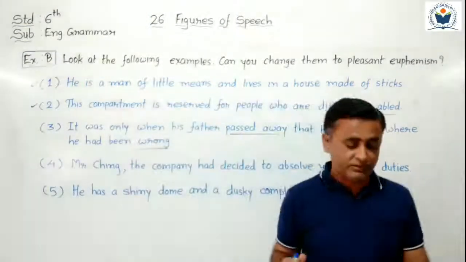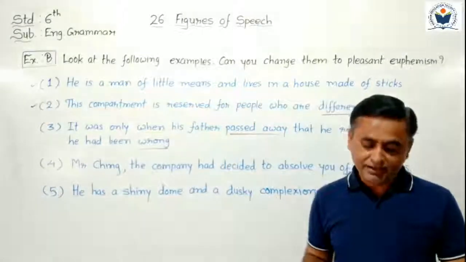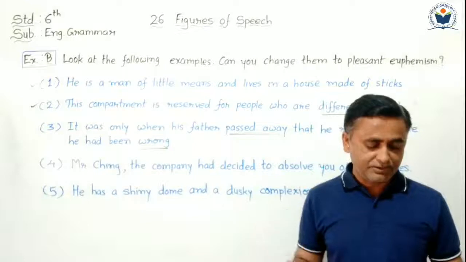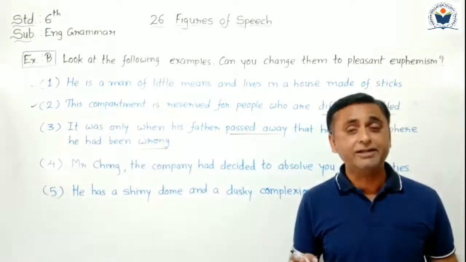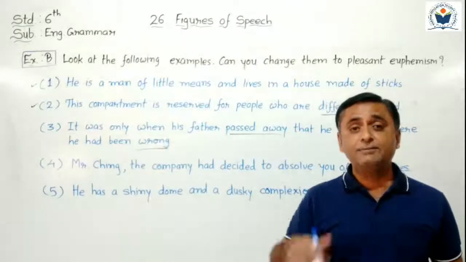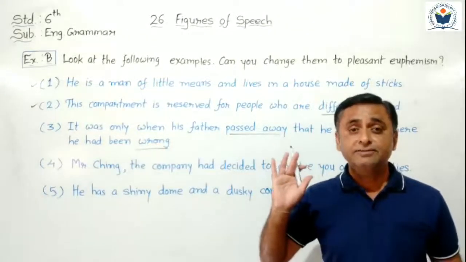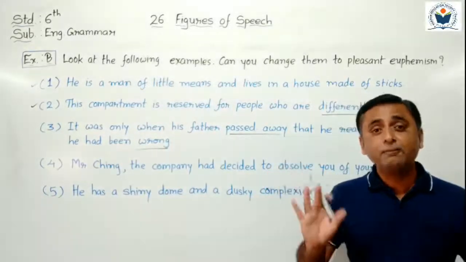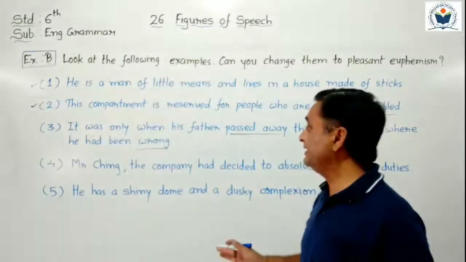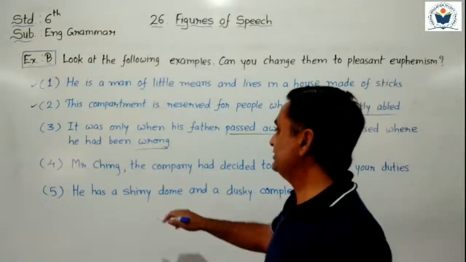Now fourth sentence we have to see. Sentence number 4. Mr. Ching, the company has decided to fire you. उसका मतलब क्या हुआ? Mr. Ching, कंपनी ने डिसाइड किया आपको नौकरी से हटाया जाता है. Instead of that unpleasant euphemism, now we have to write in a pleasant euphemism. So it becomes like that.